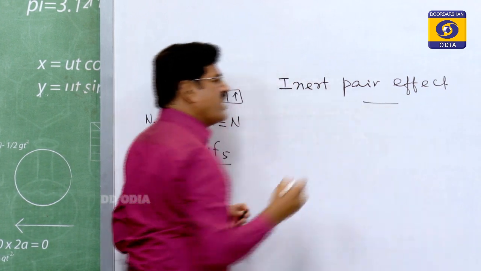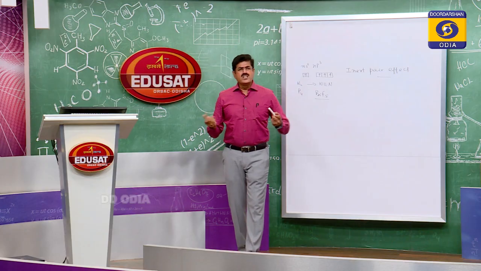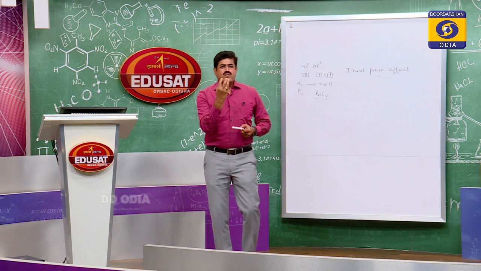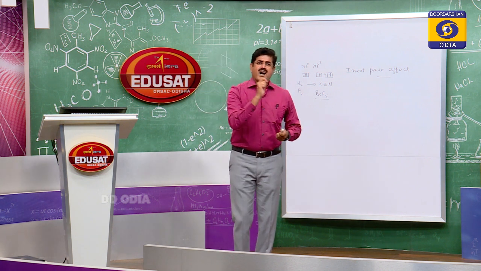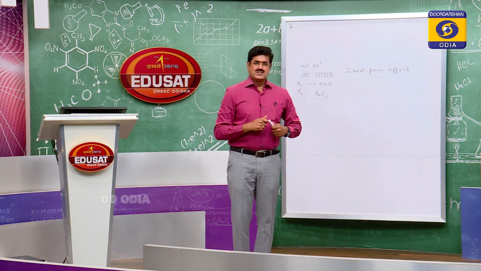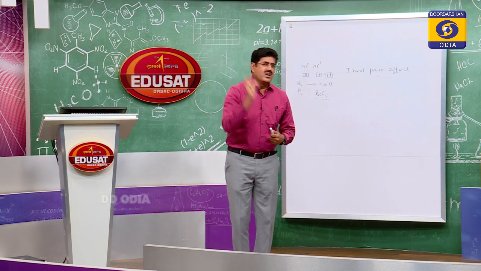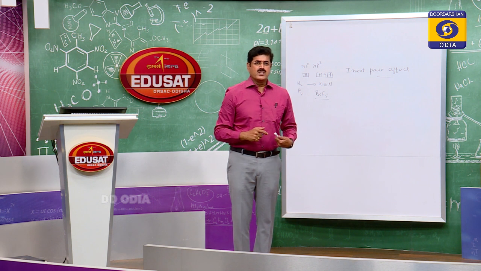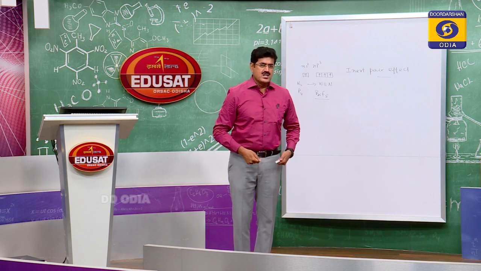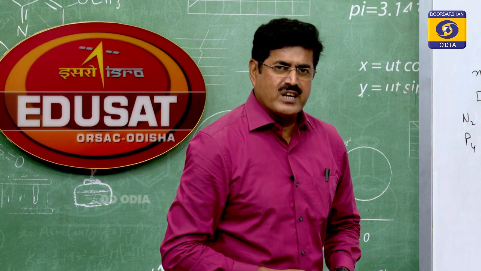So what is this inert pair effect? One of the electron pairs is inert, meaning it is reluctant to take part in bonding. Which electron pair is it? In bismuth, let's see the electronic configuration.